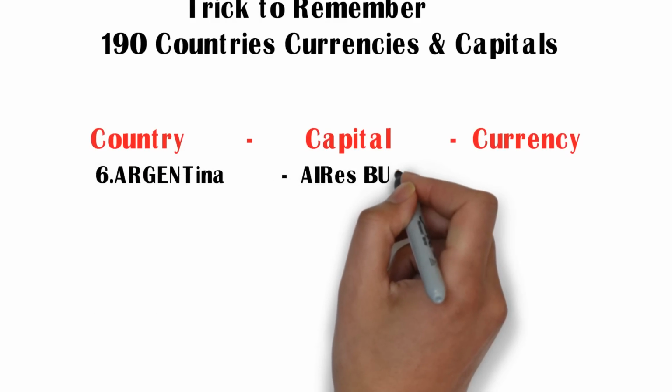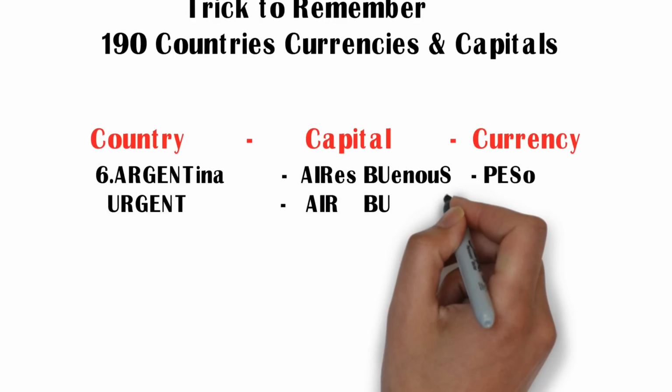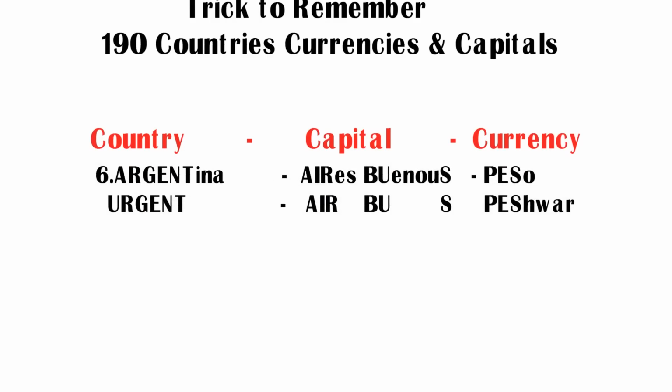Argentina, its capital is Buenos Aires, its currency is peso. I repeat, Argentina, its capital is Buenos Aires and its currency is peso. But how to remember Argentina's capital and currency? Let us see the trick here. Friends, if you observe the word Argentina, you can see a word urgent. So try to remember Argentina as urgent. Urgent stands for country Argentina.